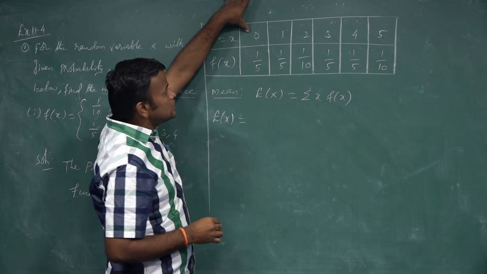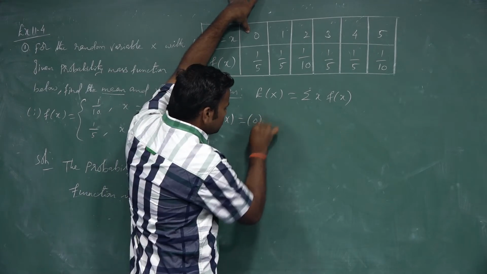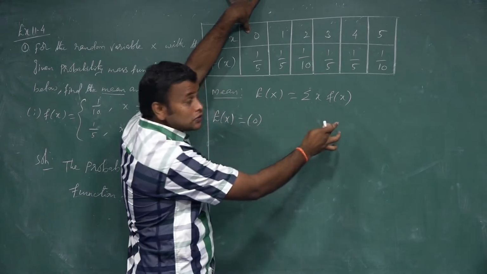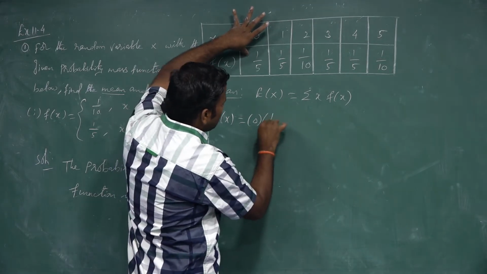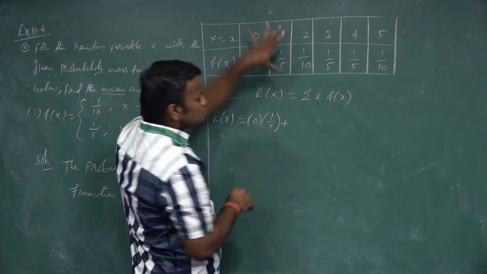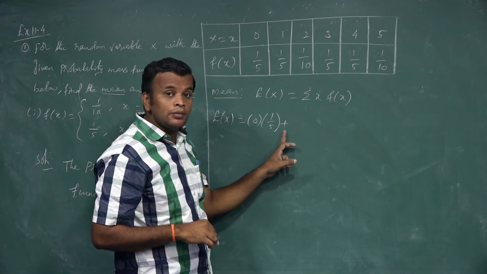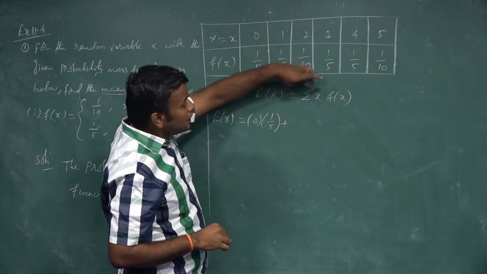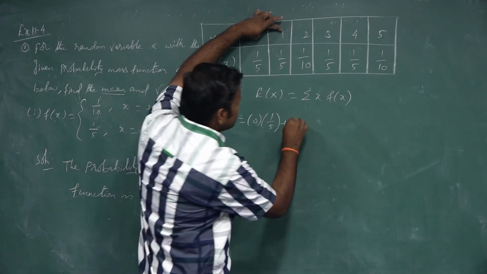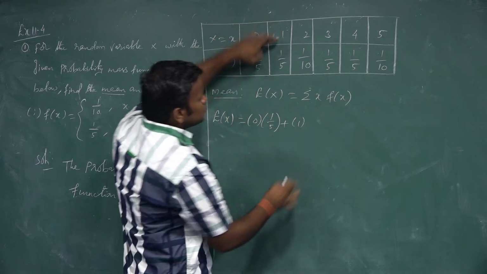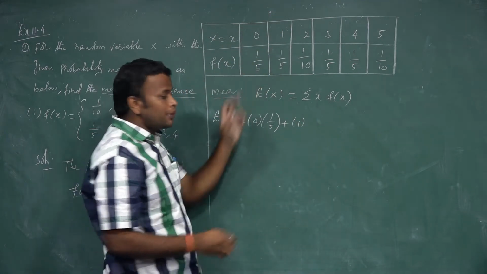What is the first value of x here? 0, into f of x, whose probability value is 1 by 5. Summation means adding, plus. What is the second random variable value? x is 1, into f of x, whose value is 1 by 5.